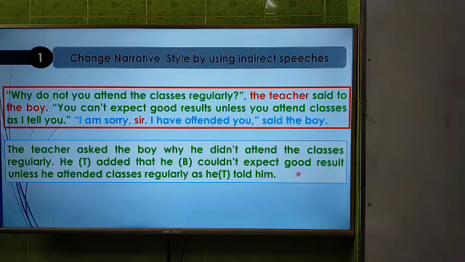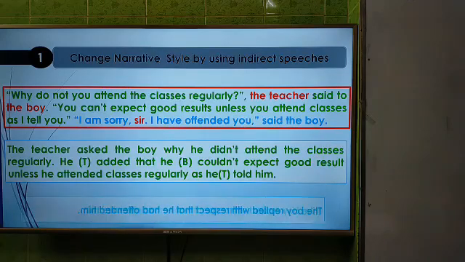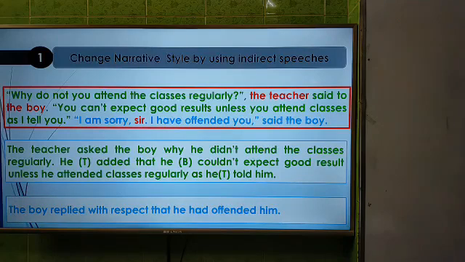And then the last sentence: "I am sorry sir, I have offended you," said the boy. So this is the reply of the student. The boy replied with respect. With respect has come as there is sir here. We have to write down with respect or respectfully instead of sir.